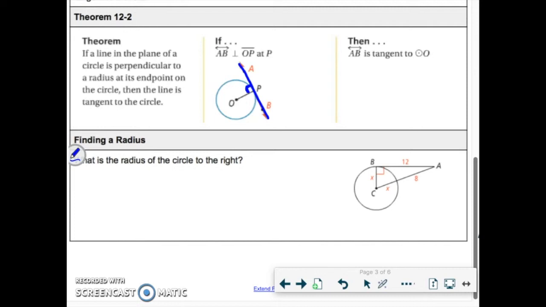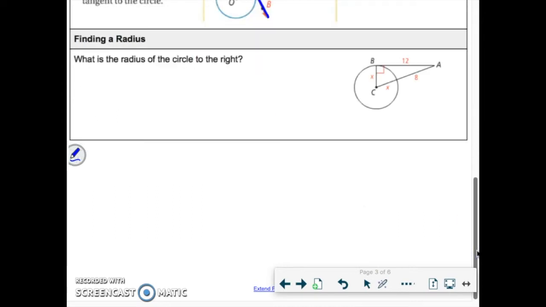All right? This one has a little bit of a tricky bit of algebra for what we have here. So this one's asking, what is the radius of the circle to the right? I see a right angle here, so I know that AB is a tangent line. Okay? I have a right triangle then, all right, with a couple radiuses that are left out. They just call them x instead of actually giving me the length. So I need to find out that value of x.